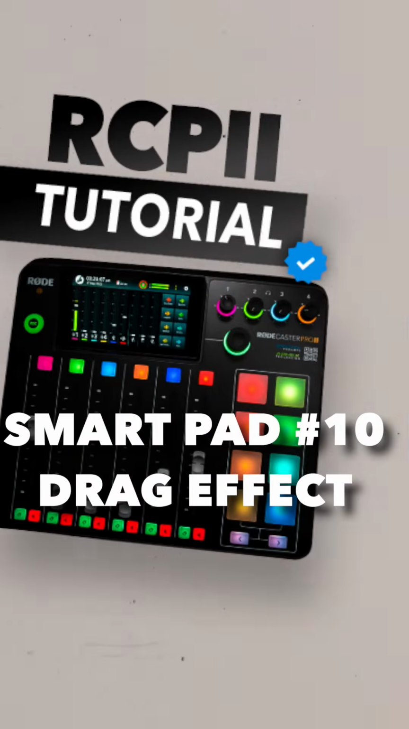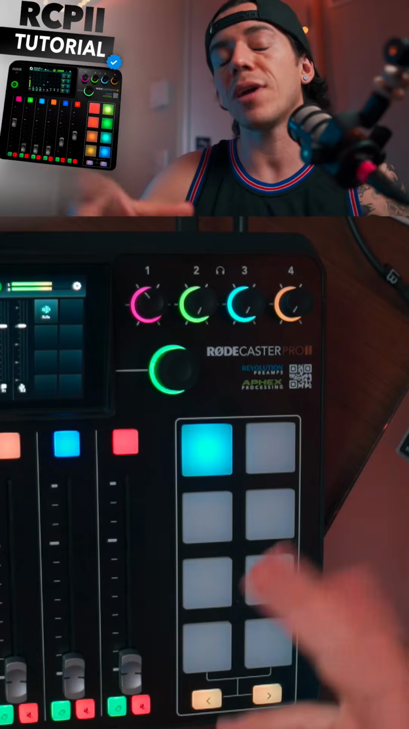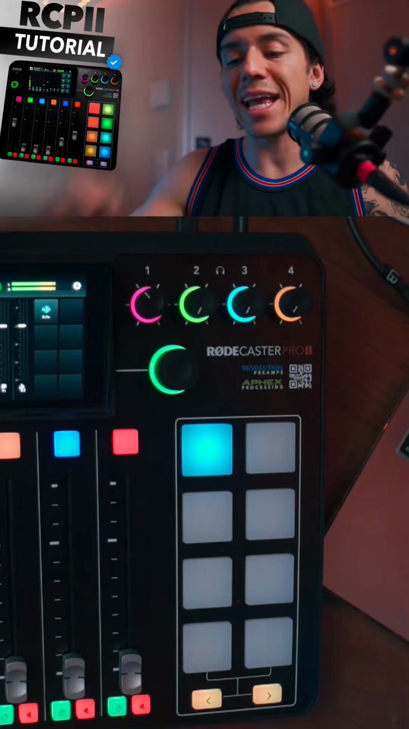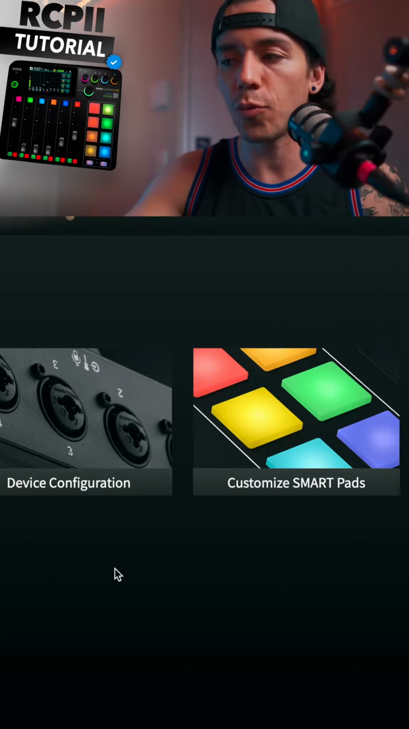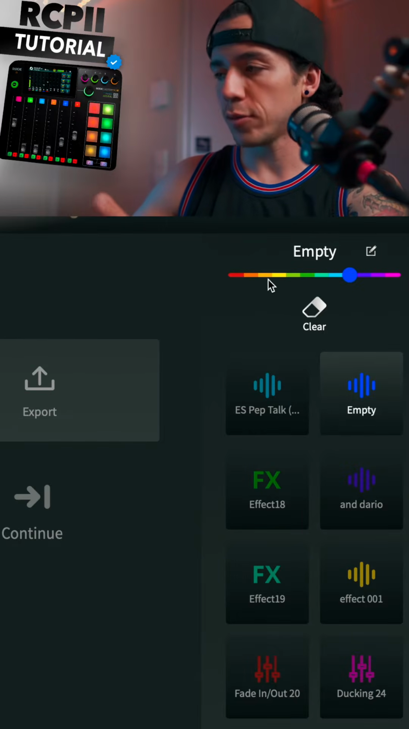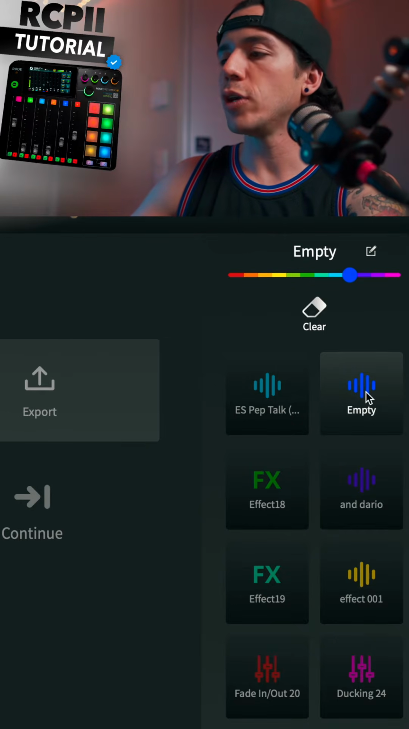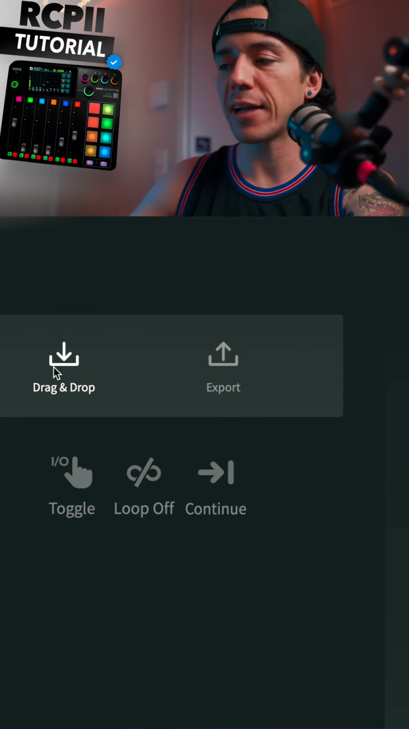Drag and drop any effect on your RØDECaster Pro 2. If you want to go even deeper, or if you have some effects that you want to drag and drop to these sections that you have on your computer, you can come here on customize smart pad. Now we are able to customize name, color, you're able to clear, or you're able to drag and drop your effect like I told you before.